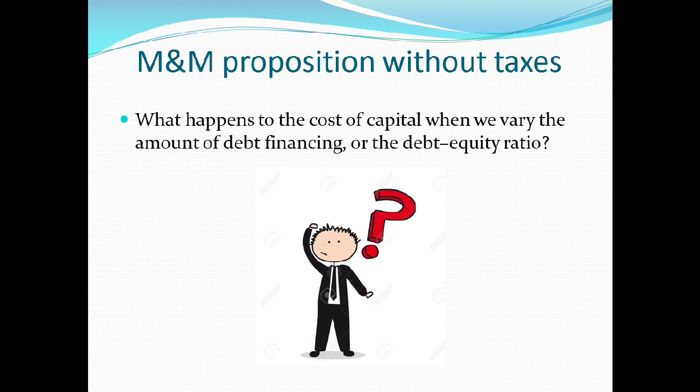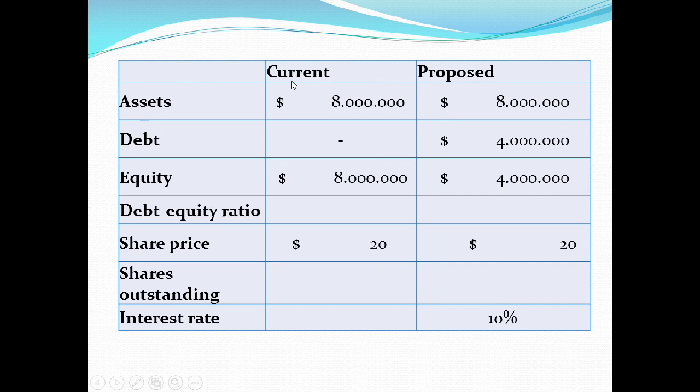Now we are going to analyze an example and answer the following question. What happens to the cost of capital when we vary the amount of debt financing or the debt-equity ratio? In the current capital structure, we have assets of 8 million and we don't have any debt, and in the equity we have 8 million.